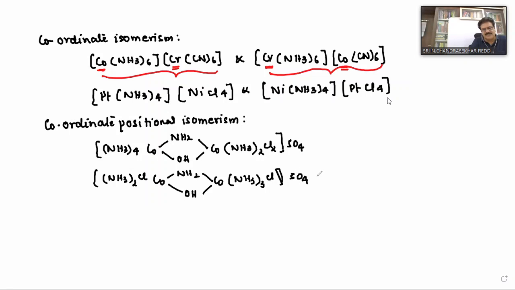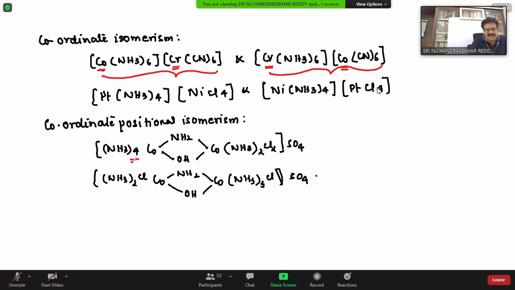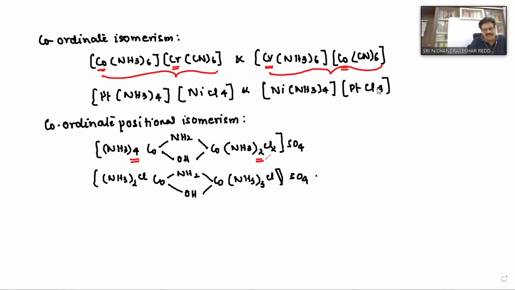Now what is the difference you are finding? Tell me first. So in this first one, how many ammonias are there? 4 ammonias, 2 ammonias and 2 chlorines. Is it symmetrical or unsymmetrical? Unsymmetrical. And this is symmetrical. So this pair is called coordination positional isomers, and this is called coordination positional isomerism.